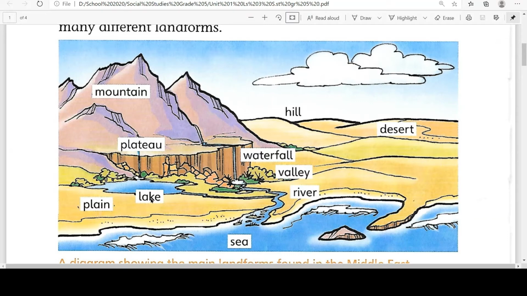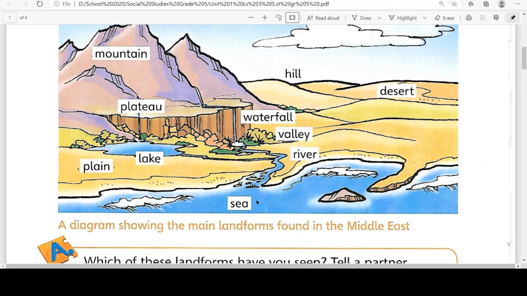Then there are lakes. Lakes are water bodies which are surrounded on all sides by land. And then there is the sea. Sea is a large water body. Almost 75% of our planet is covered with water. When it is open, it is called an ocean. But when it comes close to the land, it is called a sea.